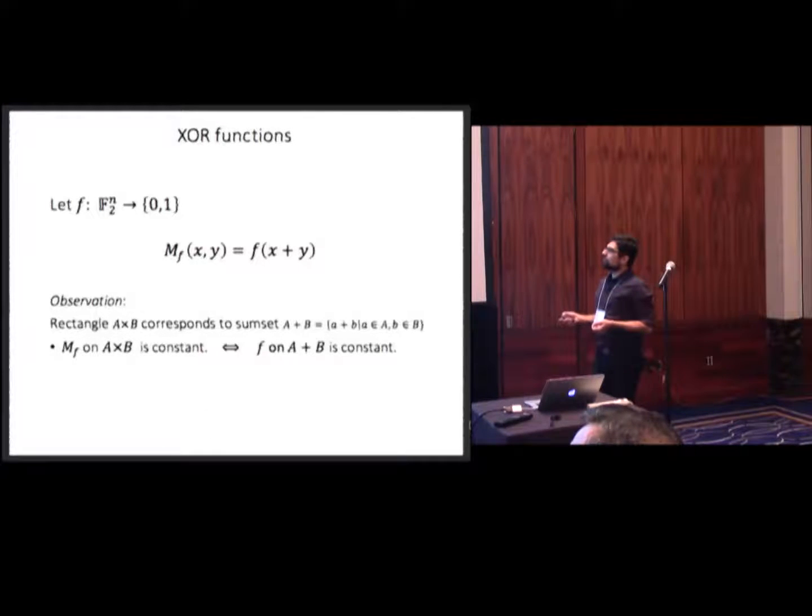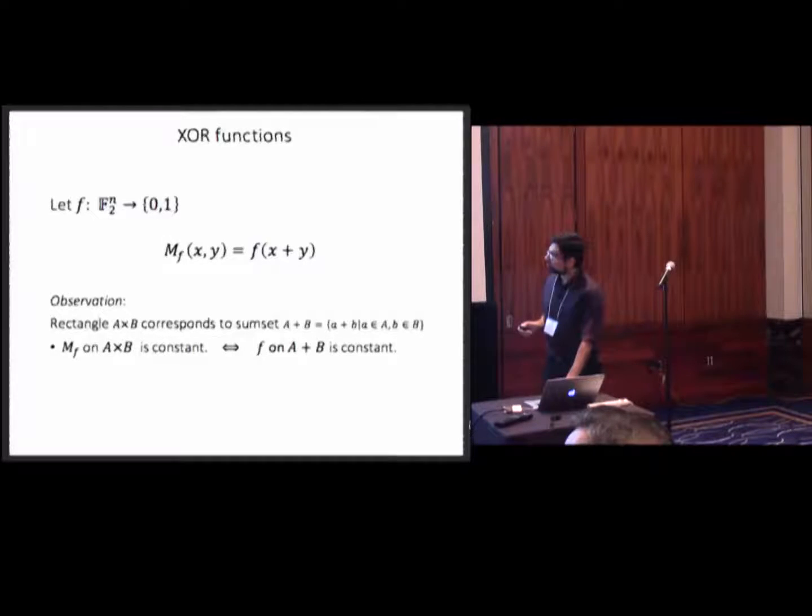Okay, here's an immediate observation: if your matrix defined in this way is constant on A times B, then this implies that your function is constant on A plus B, the sumset of A and B. And A plus B is defined by the sum of all pairs of elements, where small a comes from A and small b comes from B. So that's a set in F2 to the n.